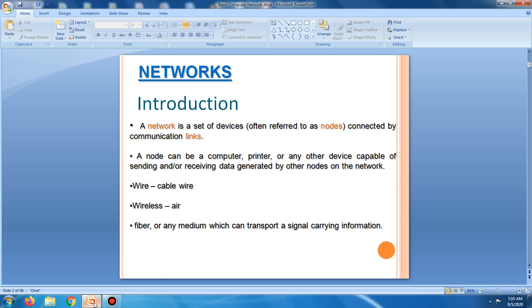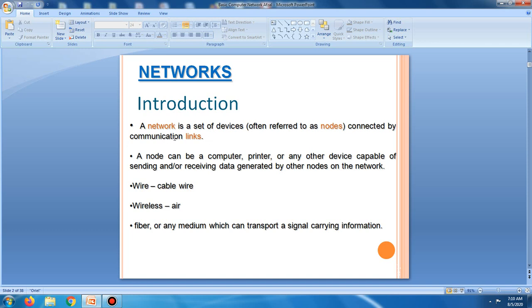A network is a set of devices connected by communication links. A set of devices, for example router, switch, laptop, personal computers, are called devices.